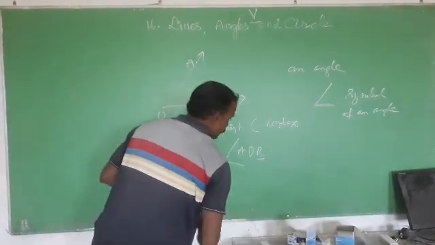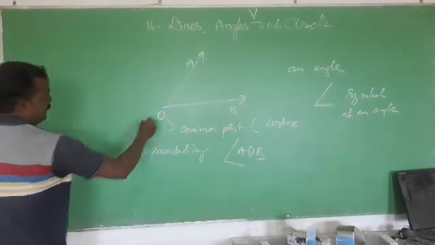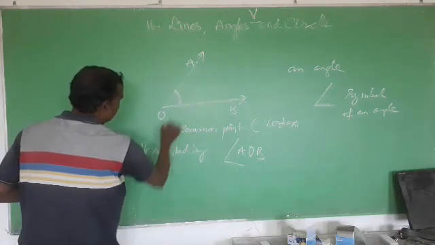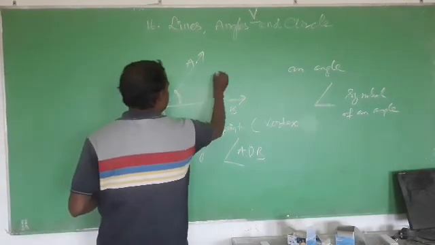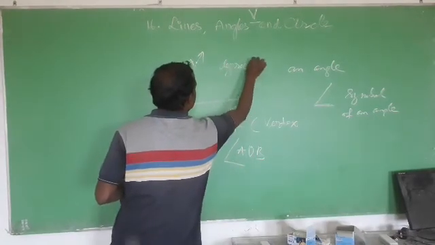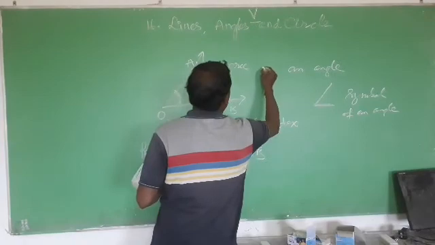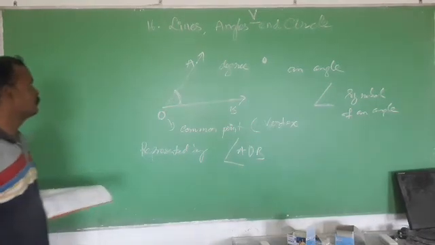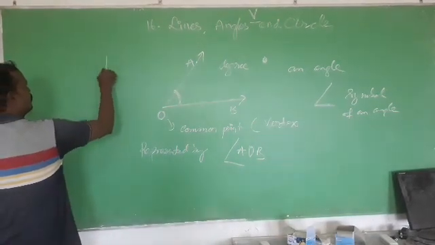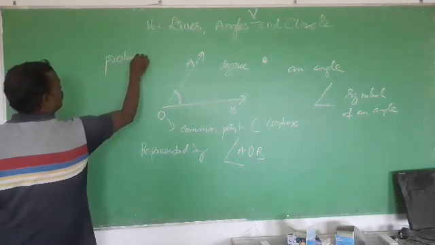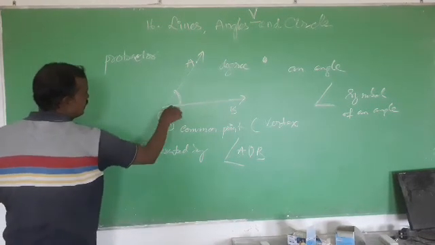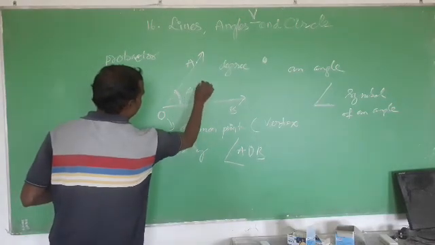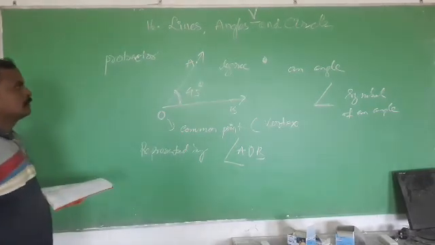Next, see students, this can be measured. This is measurable, this part of the angle, okay, and it is measured in degree. What? Degree. And it is written by the symbol like this. So with the help of one geometrical instrument which is called what? Protractor, you can measure the angle, and suppose it is 45 degrees. Okay.